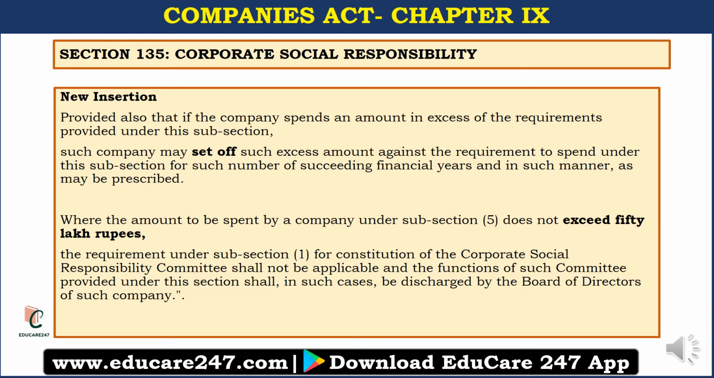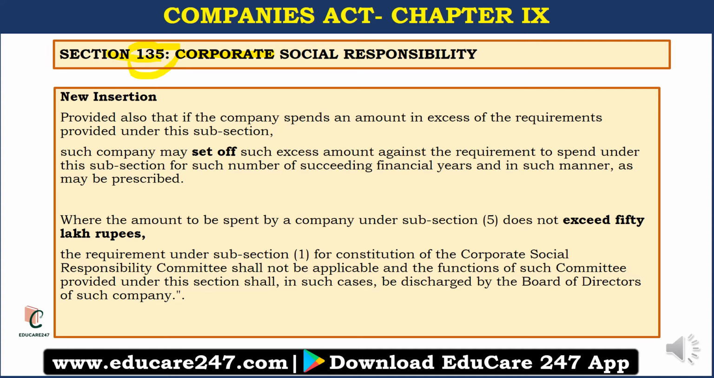Okay, so now the next amendment is in section 135, which deals with corporate social responsibility. Now, I hope you all know what corporate social responsibility is. It is also called CSR in short form, right? So this section 135, it requires that all the companies should spend at least 2% of their average net profit in the last 3 years in social activities. So at least 2% money has to be spent in social activities, right? So this is the main provision of section 135.